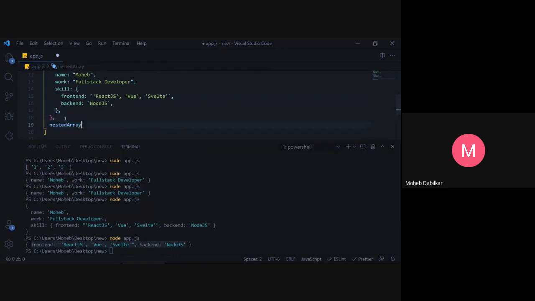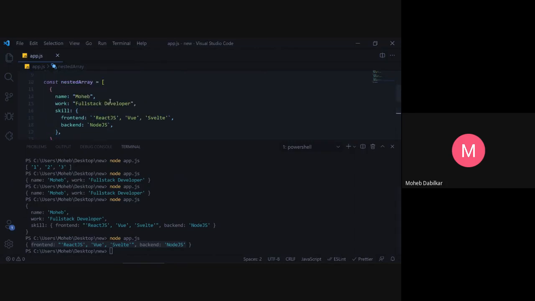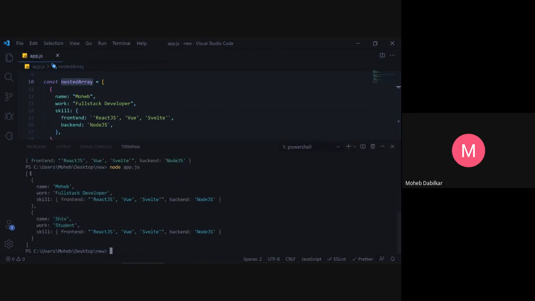We'll copy this same array. Okay, let's give someone else over here. So let's keep Shiv over here, and he's my student. And then his skills are back end and front end same. Okay, so now if I console log this nested array, you see this entire array has been printed.